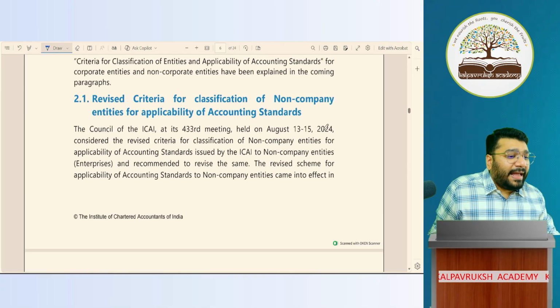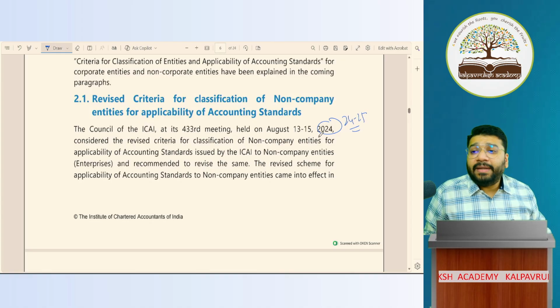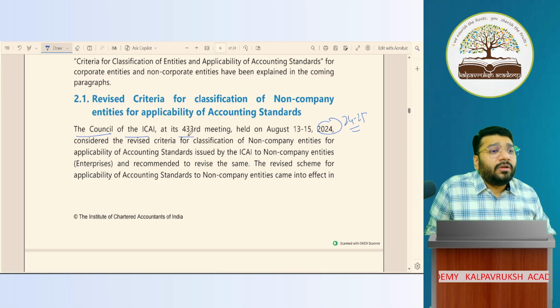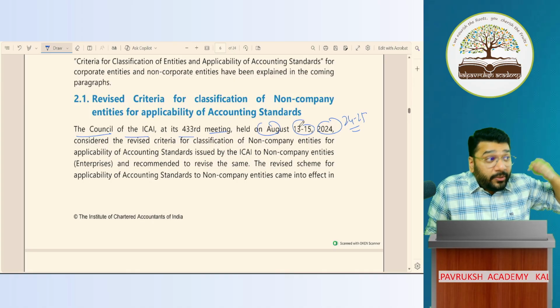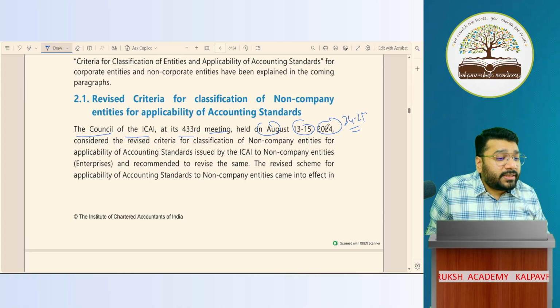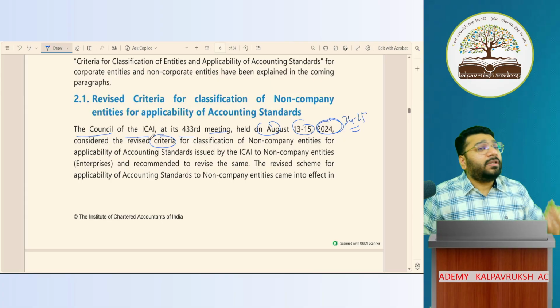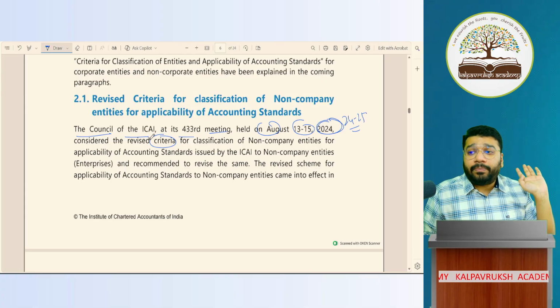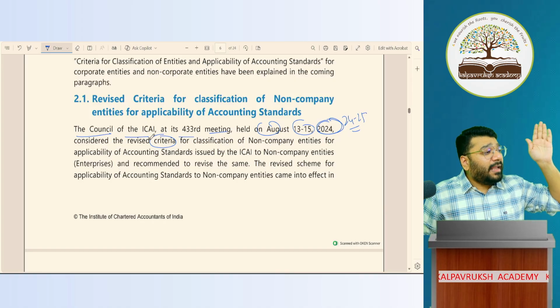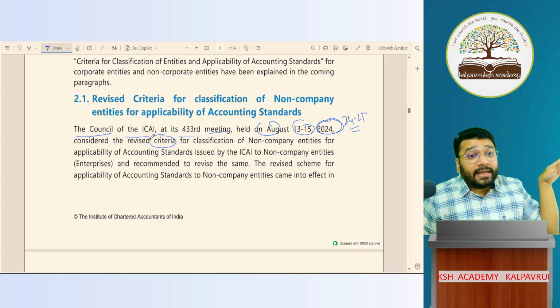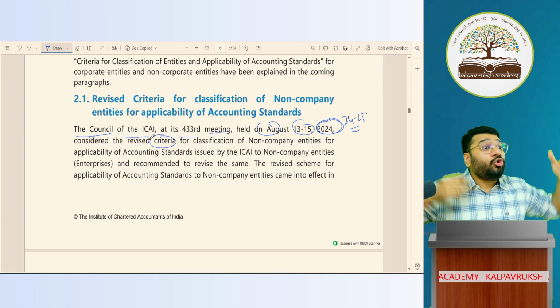Yes. In the financial year 24-25, there was a meeting conducted by ICAI called the 433rd Council Meeting of ICAI, held on 13th, 14th and 15th August 2024, in which they revised the criteria for the applicability of AS on non-corporates. Earlier, level 1, level 2, level 3 and level 4 all had different turnover criteria and different borrowing criteria, too many things to remember.